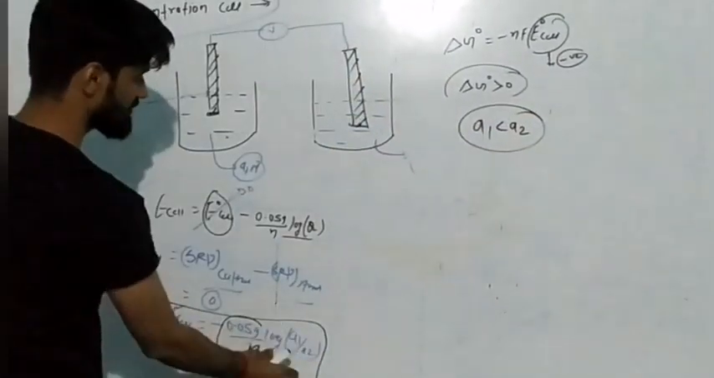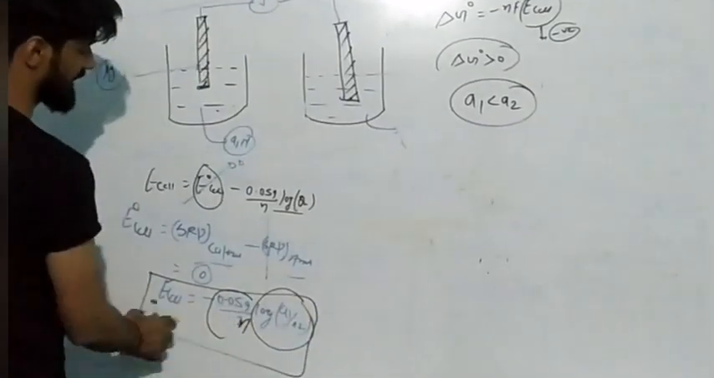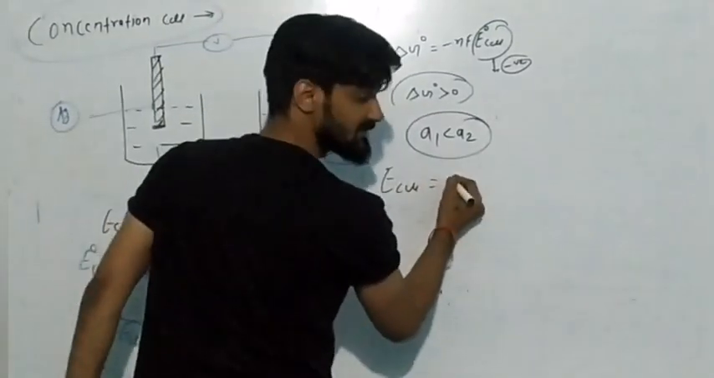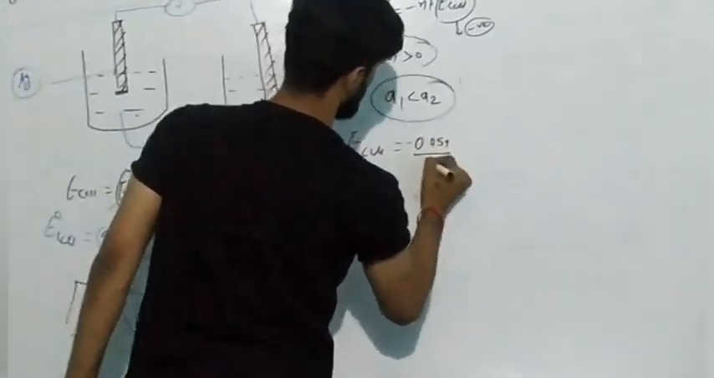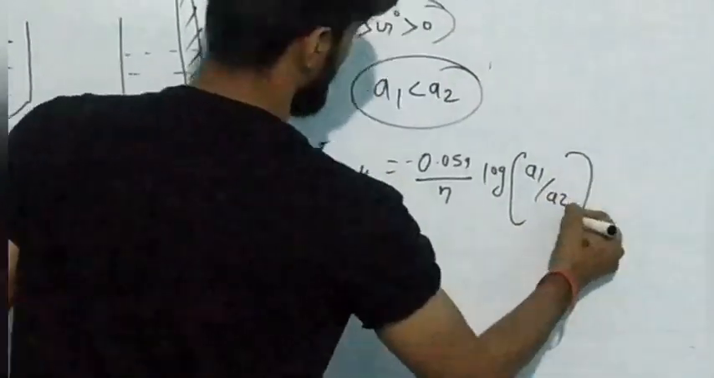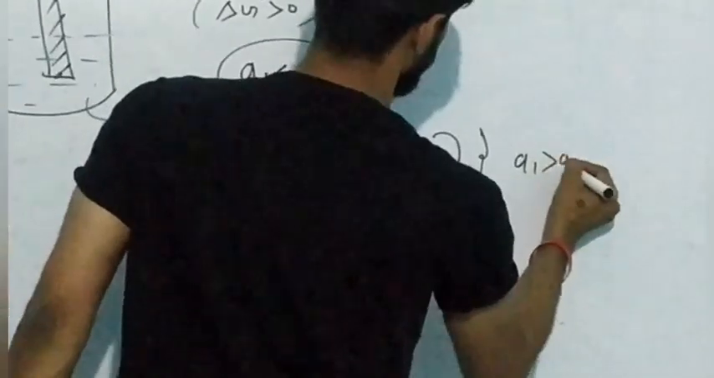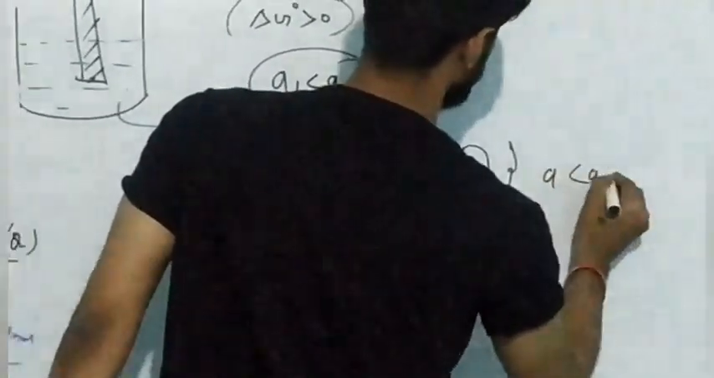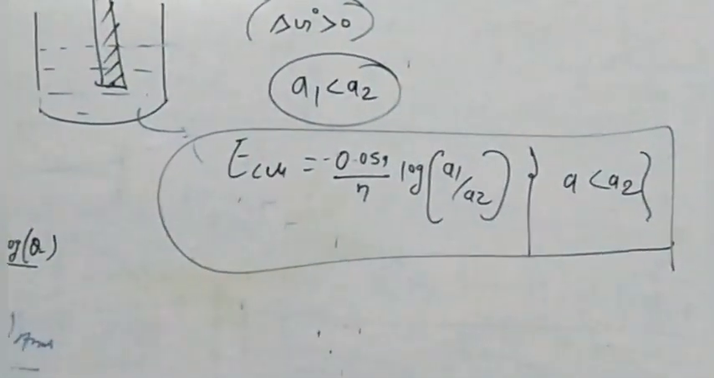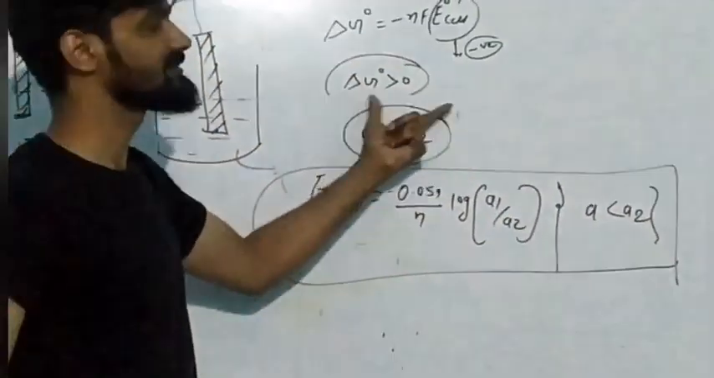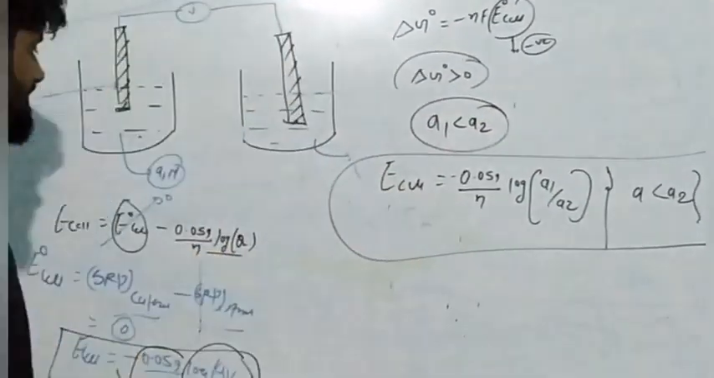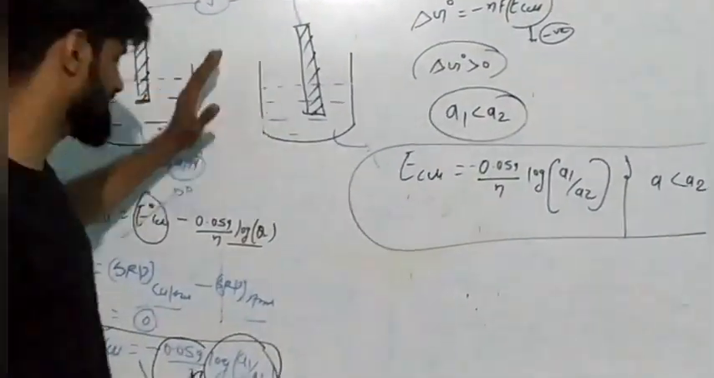If A1 is less than A2, then this log term becomes negative and the negative becomes positive. So if you write E cell equals minus 0.059 upon n log A1 by A2, the condition here is that A1 should be less than A2. Otherwise this cell won't work and won't produce electricity continuously, because delta G becomes positive and it's not feasible for any spontaneous chemical reaction.